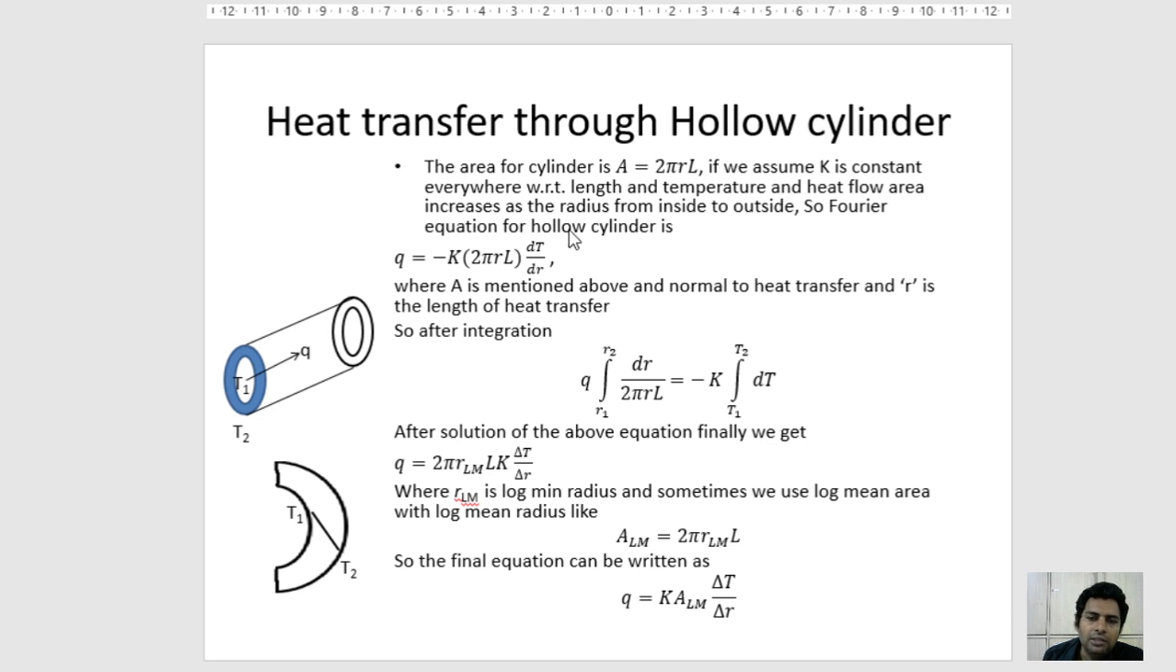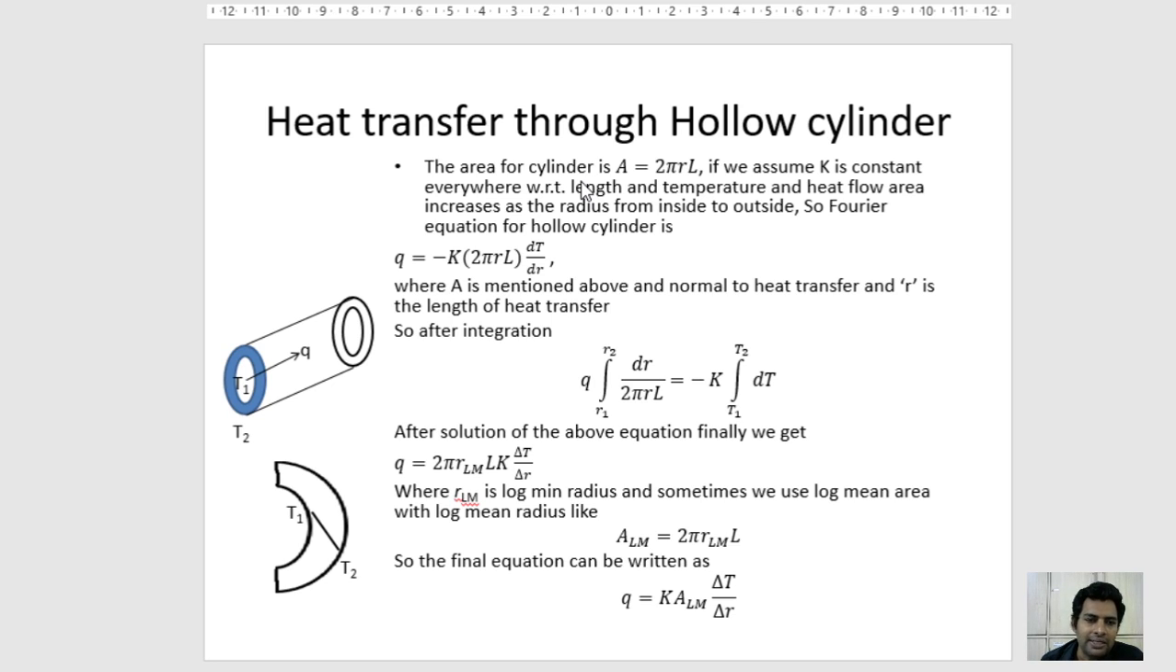Now again, after learning the resistances in series and parallel, we must look at conduction through the hollow cylinder or other different shapes. For the hollow cylinder, the area of the cylinder is A is equal to 2 pi RL, and we assume that the thermal conductivity all over the cylinder is the same with respect to length, and the temperature and the heat flow area increase as the radius goes from inside to outside. So the Fourier equation for the hollow cylinder is given.